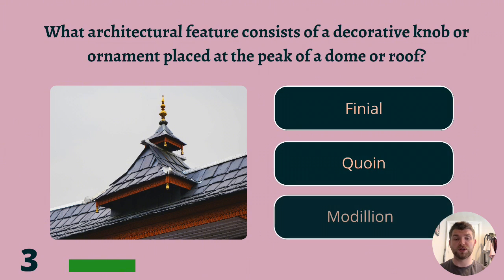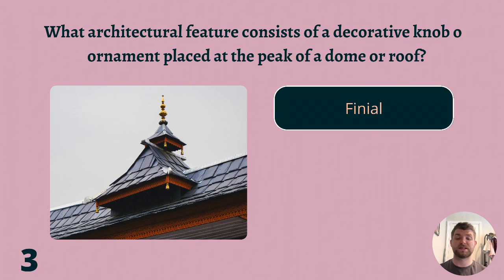3. What architectural feature consists of a decorative knob or ornament placed at the peak of a dome or roof? Finial, quoin, or modillion? The answer is finial.